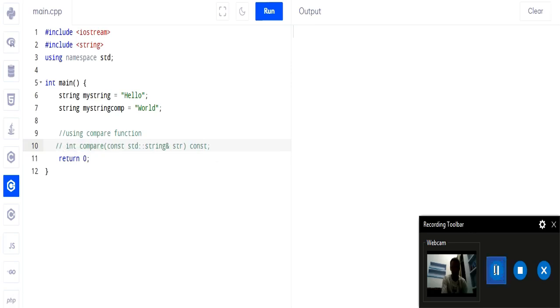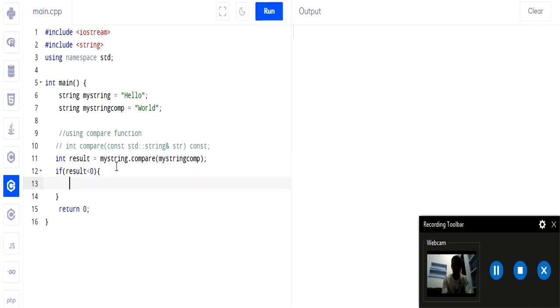So comment it down now. So now let us write a program. So take a variable result, my string dot compare, and we pass my string comp here. Okay, now we use an if else statement. If result is less than 0, it means the value is negative. So cout my string is less than my string comp.